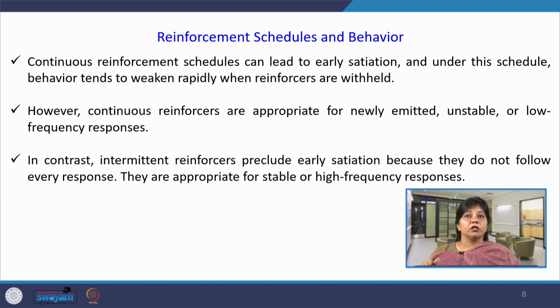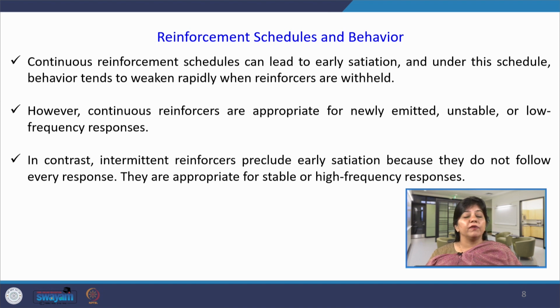This leads to extinction of the response because the reward is not presented for their performance, and the employees as participants also tend to lose interest in performing a desirable response. However, continuous reinforcers are appropriate for newly emitted, unstable or low frequency responses.